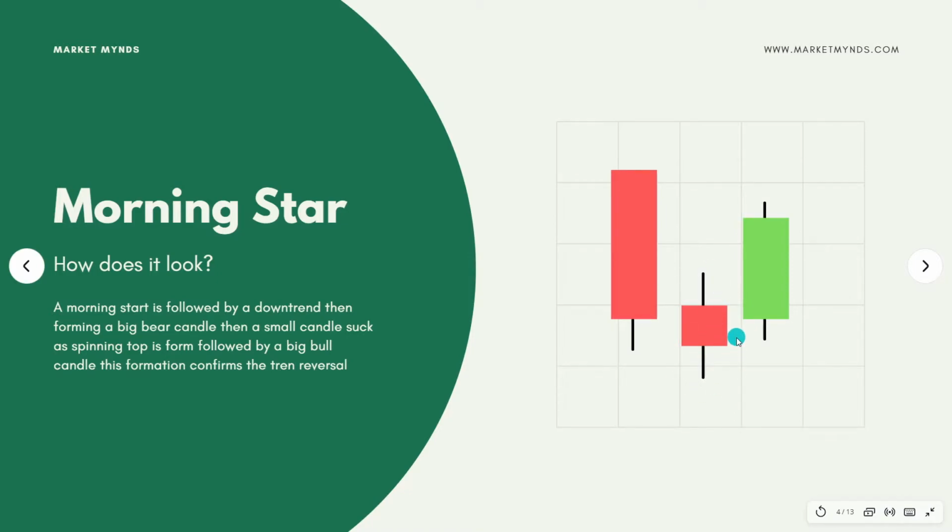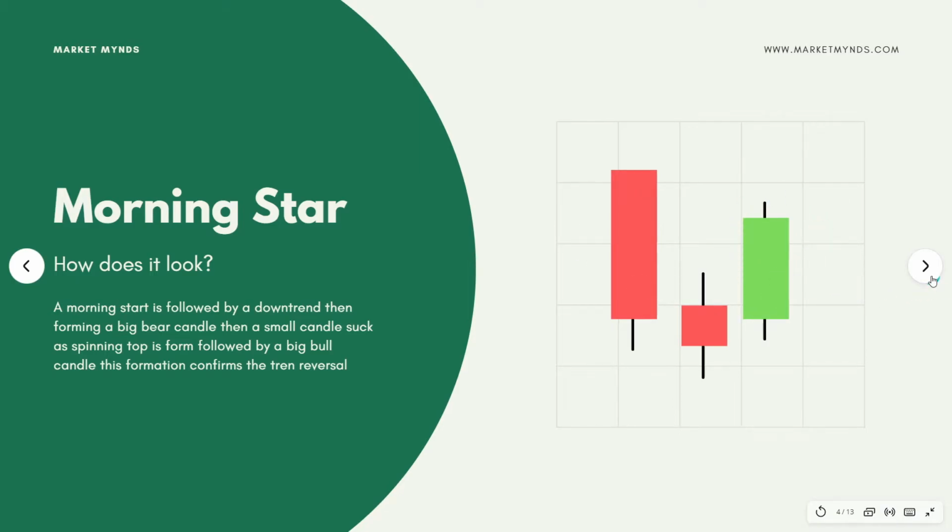If you haven't watched that video, guys, you should go and watch it. I'll mention the link in the description. And it's followed by a big white candle or green candle, whatever you call it, but a bull candle basically. So downtrend, indecision candle, then a bull candle forms a Morning Star pattern. It's a reversal pattern and it works beautifully, guys. Trust me, this works beautifully, and I'll tell you how to set up a trade on this particular pattern as well. I hope you guys have understood this.